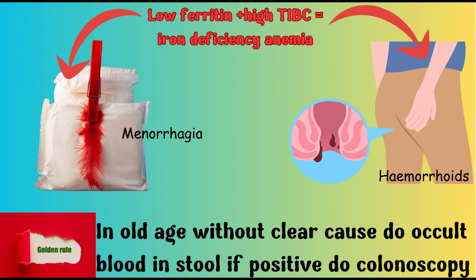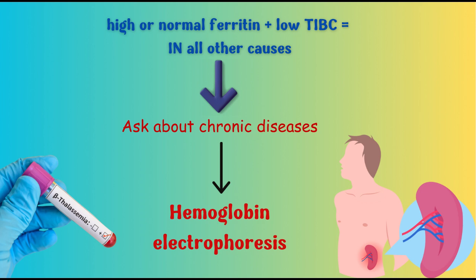So my message here: if there is no clear cause of iron deficiency anemia, or in postmenopausal women, or there is any history of weight loss, and in males, you should not give iron replacement only, but you should do colonoscopy to exclude colon cancer. If I found ferritin is high and transferrin iron binding capacity is low, that means maybe chronic disease. So I ask about TB or cancer or any other chronic disease.